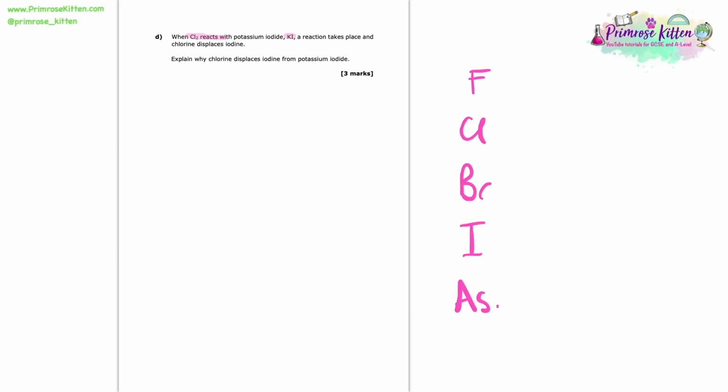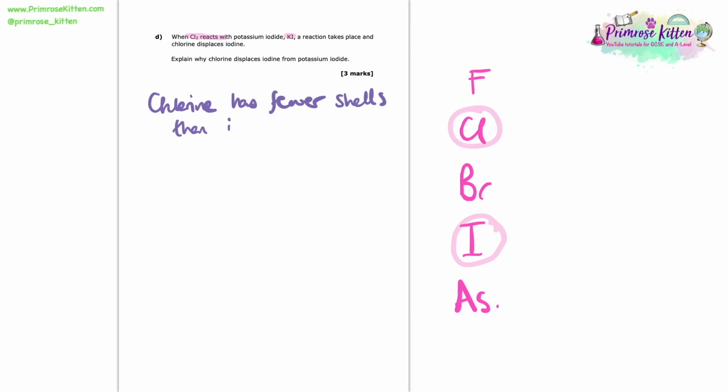So if we compare the chlorine and the iodine, we can clearly see there that chlorine is going to have fewer shells than iodine. And therefore it's going to have a much smaller radius than the iodine as well. Now, the knock-on effect of this is that there's going to be a greater attraction between the outer shell electrons in the chlorine and the nucleus.